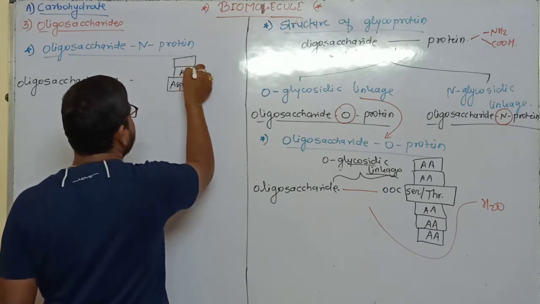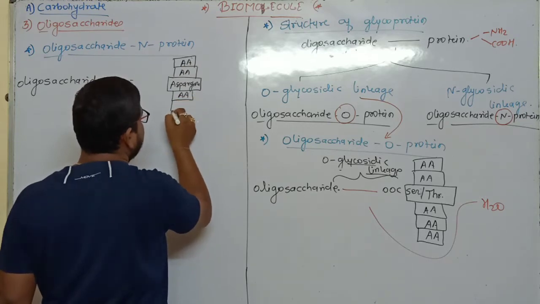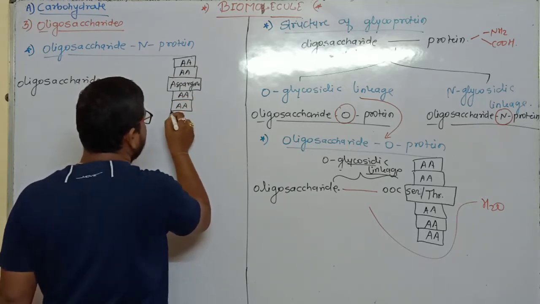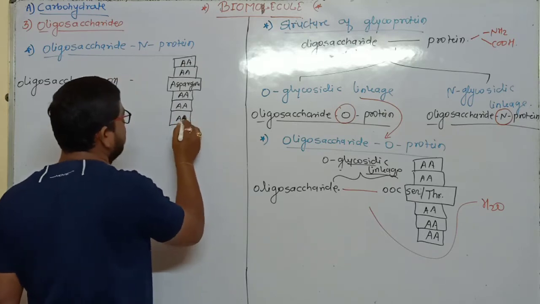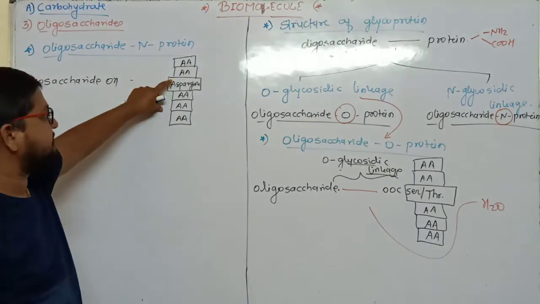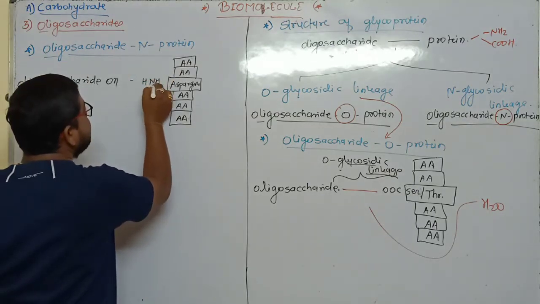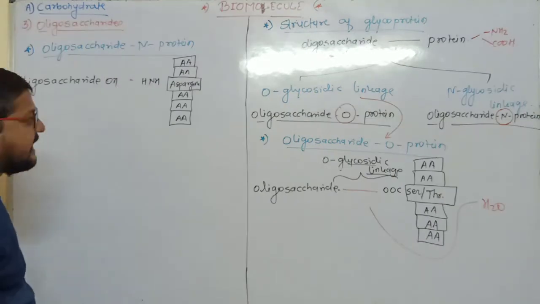This is an amino acid, this one is an amino acid, and so on. Any type of amino acid you can consider here, and this is the asparagine. From asparagine, the group involved is NH2, the amine group.